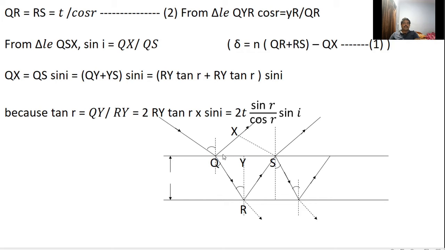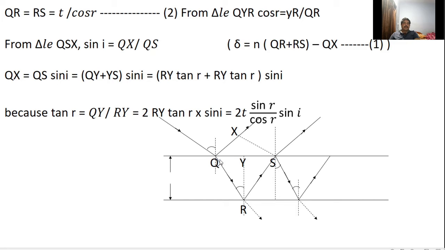So sin i is equal to QX by QS, so QX is equal to QS sin i. This QS can be written as (QY plus YS) into sin i.